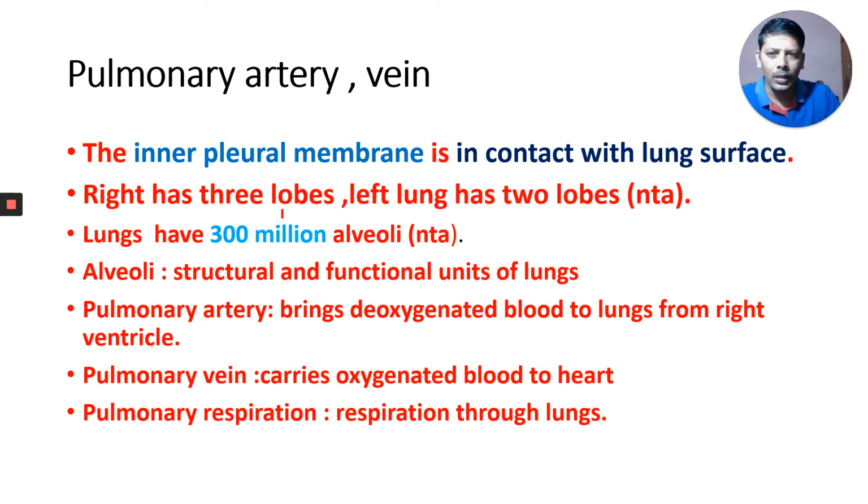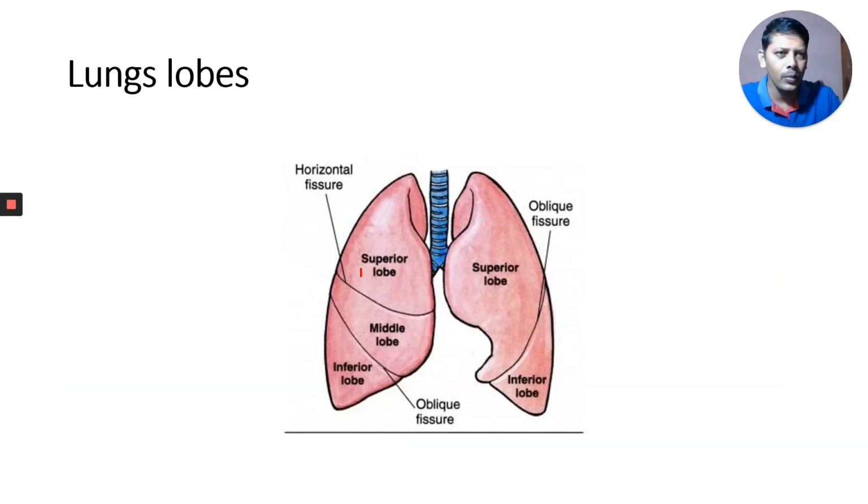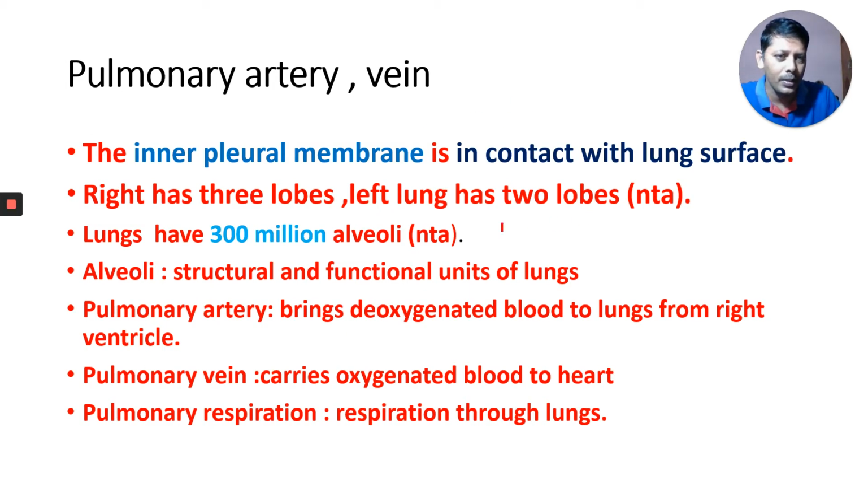Okay, right lung has three lobes. Left lung has two lobes. This is not given in our textbook, not in NCERT as well as the state textbook, but it is important. It was given in NTA mock test papers. NTA, what is NTA? National Testing Agency, which conducts the NEET exam.